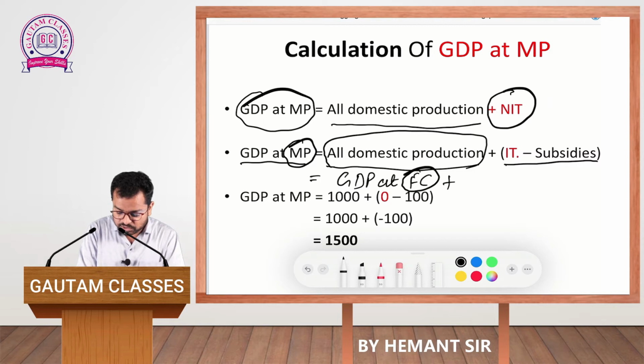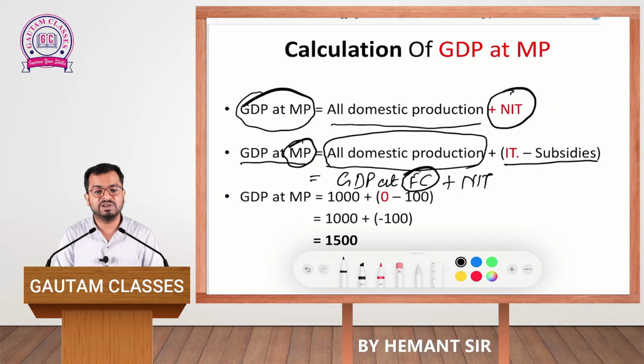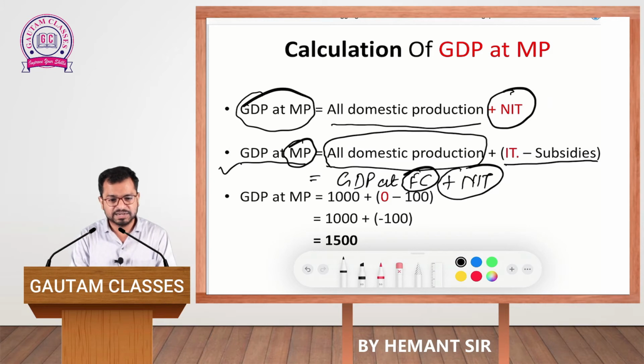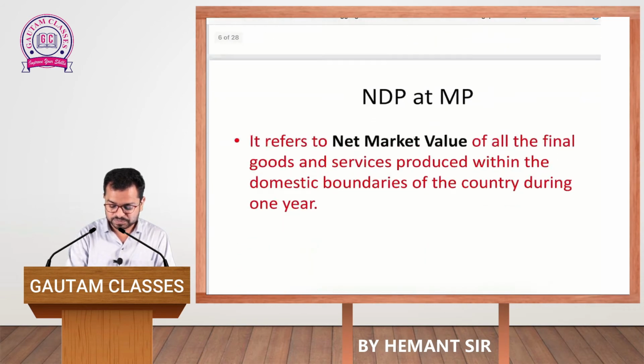So, until you add the value of NIT, you are not going to get the final market price, and that is why whenever you add the value of NIT in GDP at FC, you get the final value of gross domestic product at market price. It is very simple. Earlier also I explained that factor cost is equal to market price minus NIT, or market price is equal to factor cost plus NIT. So, I think this one is clear to all of you.